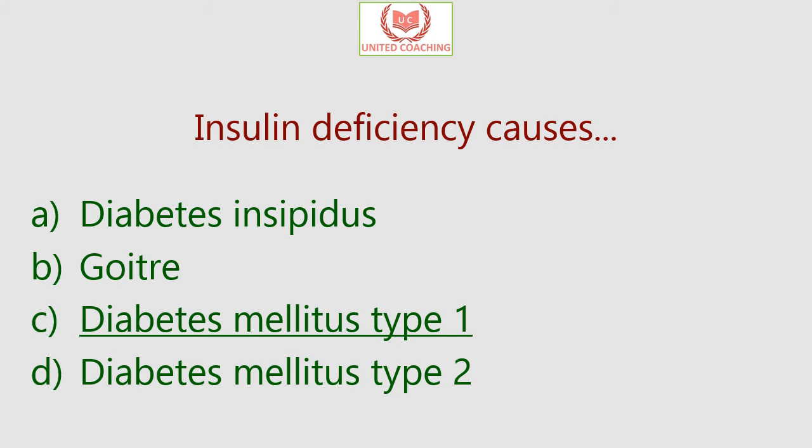It occurs when the insulin producing cells are damaged or destroyed or stop producing insulin, or there is a genetic disorder where the gene which regulates or produces the insulin is not present. So that is diabetes type 1, and insulin is needed to move blood sugar into cells throughout the body, and the resulting insulin deficiency leaves too much sugar in the blood and not enough for the cells for energy. So when the insulin is not present at all, or there is a deficiency of insulin, that is diabetes type 1.